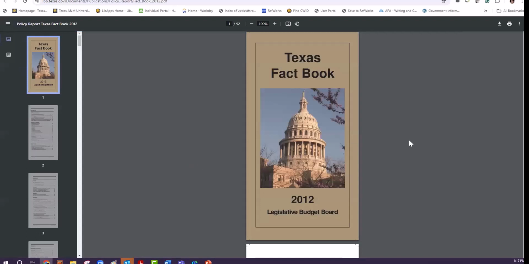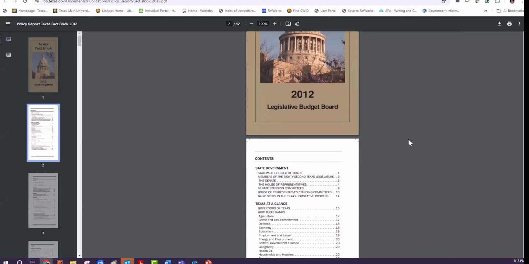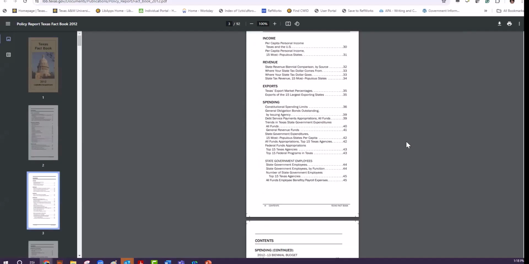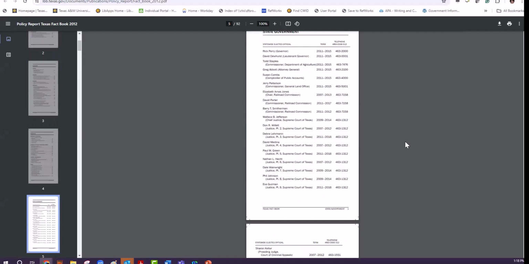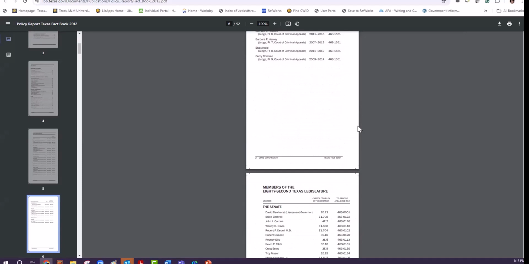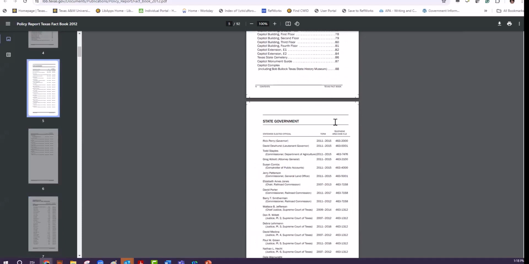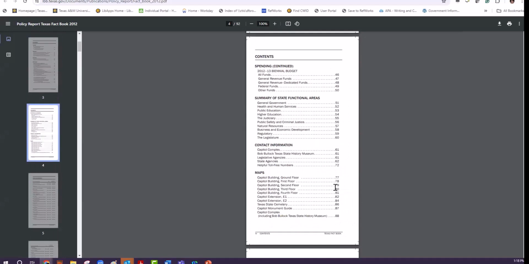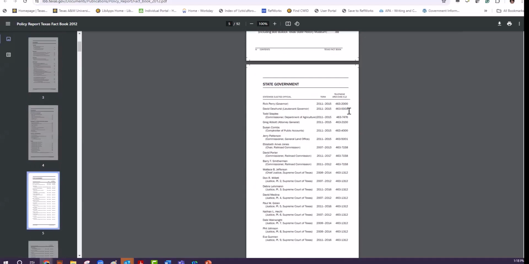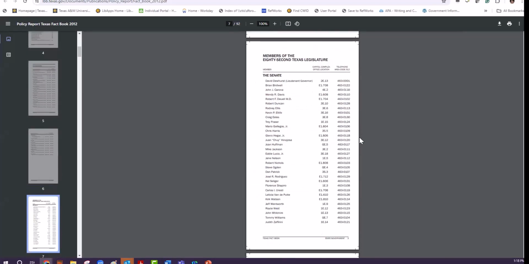It is a book, for 2012, with a table of contents, and then it starts about the state government, a statement, elected officials, with dates and other information.